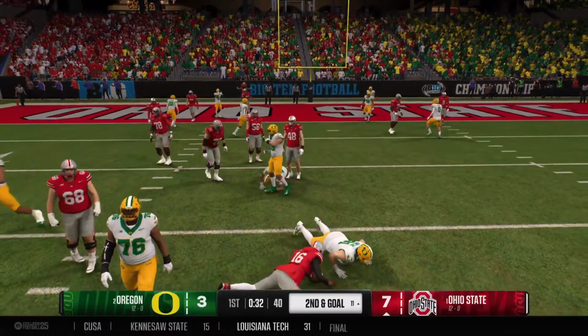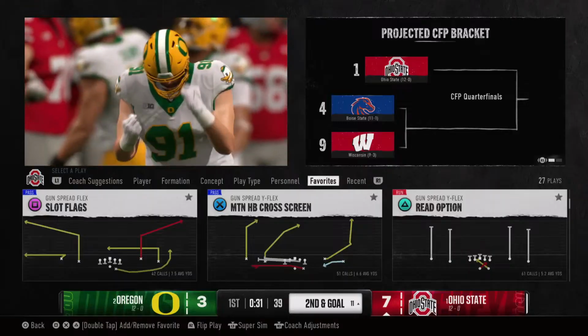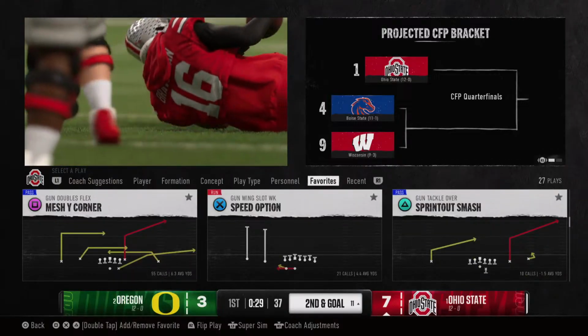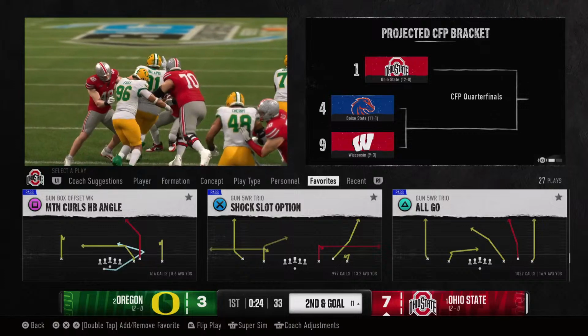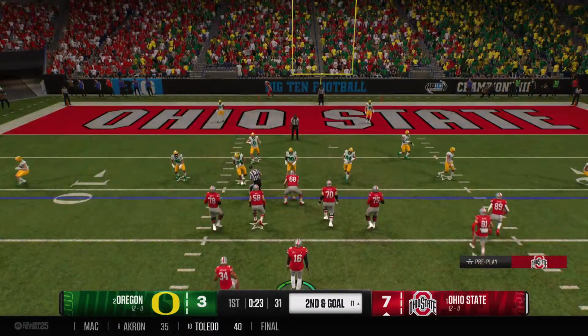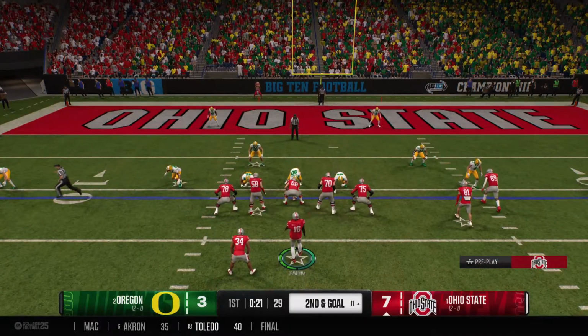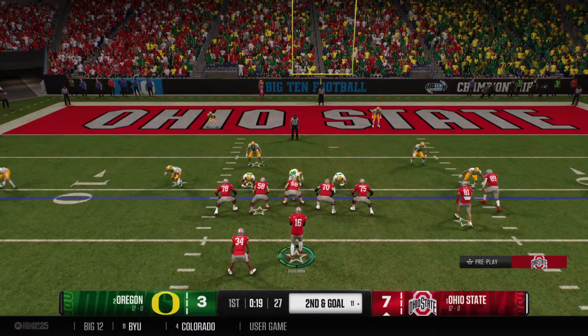They tackle him behind the line, a loss of 4. Man, oh man, was the defense ready for this play. The quarterback just searching for anywhere to go, looking for daylight, but couldn't find anywhere to go in the keeper. So off the loss, it's 2nd and goal from the 11.